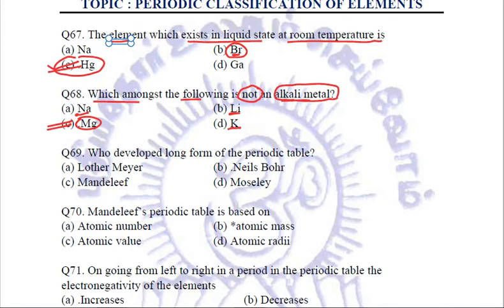Next question, who developed the long form of the periodic table? It was Niels Bohr. It was Niels Bohr who developed the long form of or the modern periodic table.